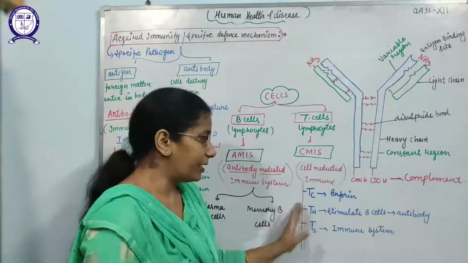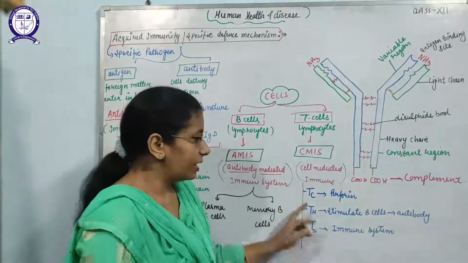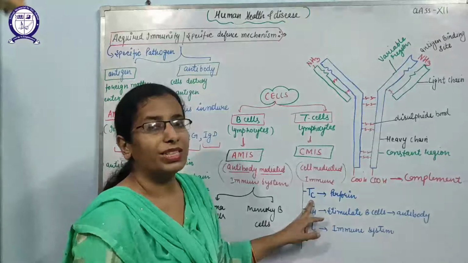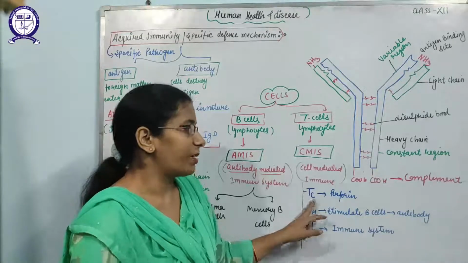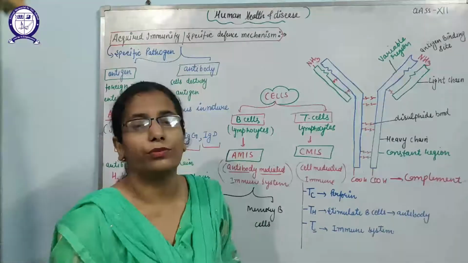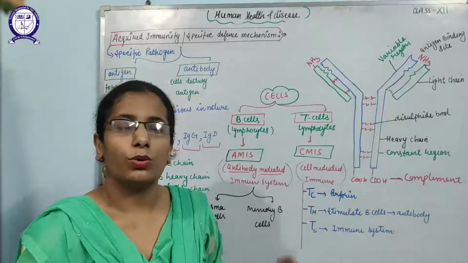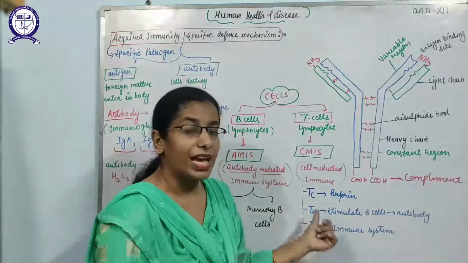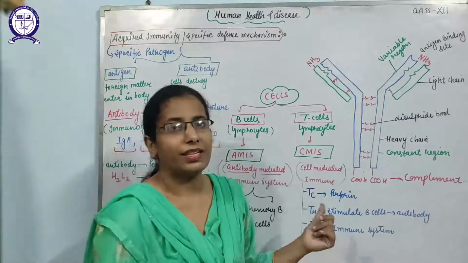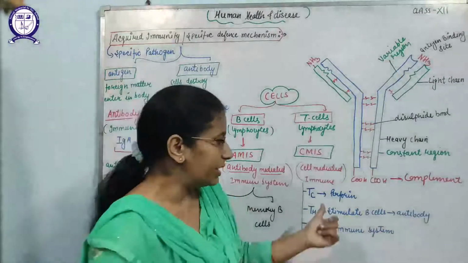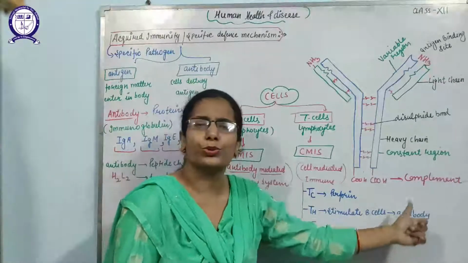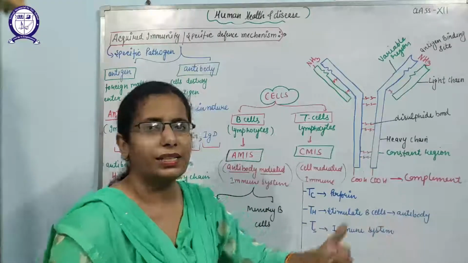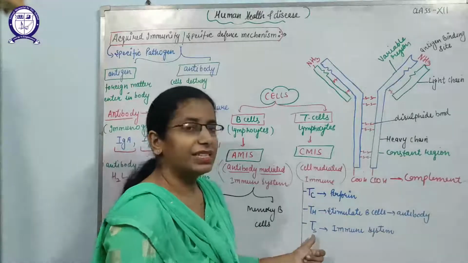After that, T cells will provide the CMS immunity. It is further classified into TC, TH and TS. TC means cytotoxic T cells. These release a special type of chemical that is known as perforin. This perforin will cause the rupturing of the cells. TH means helper T cells. These T cells directly cannot kill the pathogens, but they will stimulate the B cells to produce the antibody and to kill that antigen.